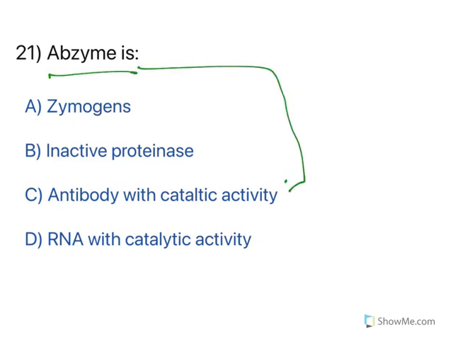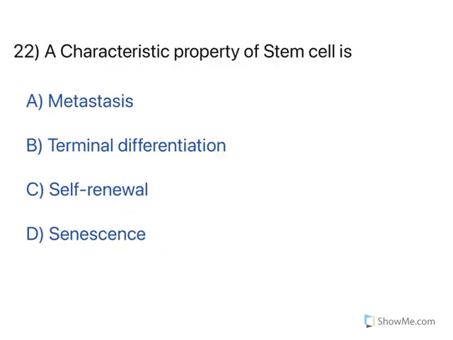Next one, abzyme. Abzymes are antibodies with catalytic activity. See, don't think that catalytic activity is always only with enzymes. There are certain antibodies which have catalytic activity and they are known as abzymes. The word is a combination of antibody plus enzyme. Next one.